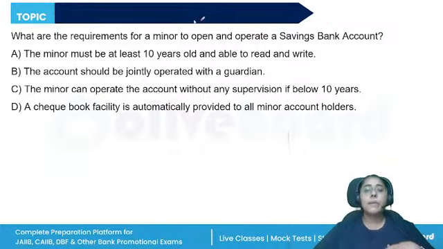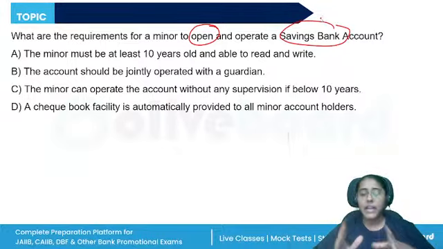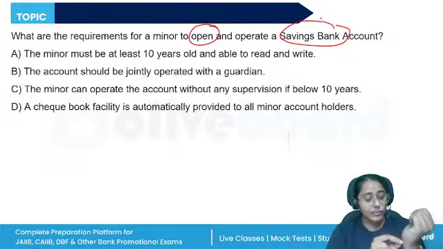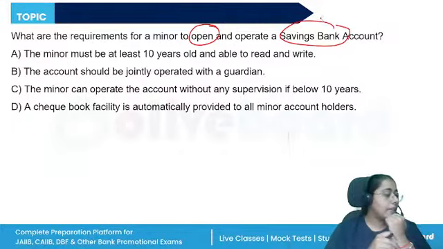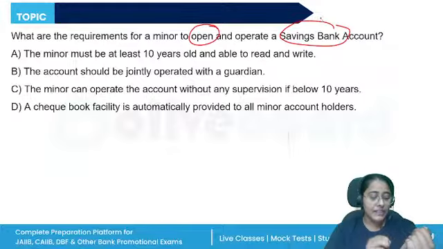What are the requirements for a minor to open and operate a savings bank account? Now, under the Indian Contract Act, minors are not competent to enter into a valid contract, but banks allow minors to get a savings bank account in their sole name, as well as when the account is held jointly with their guardian. So the minor should be at least 10 years old and able to read and write. The account should be jointly operated with a guardian.